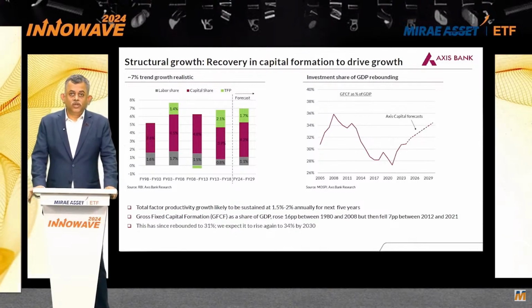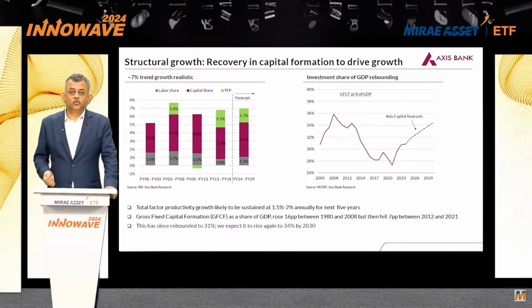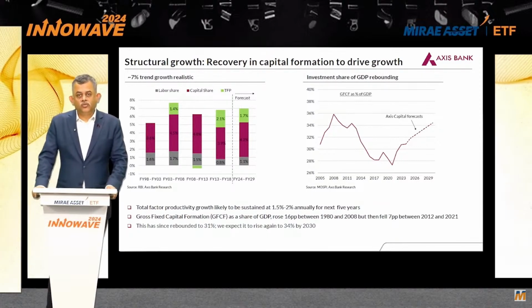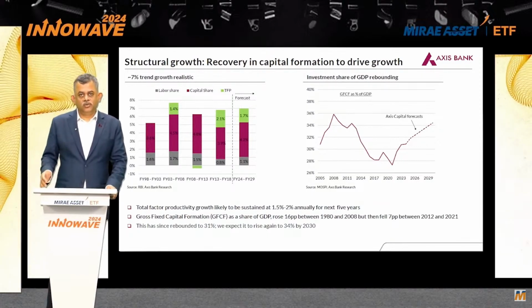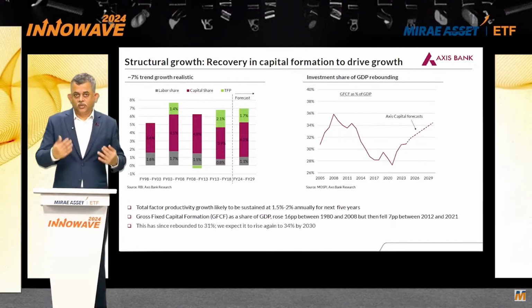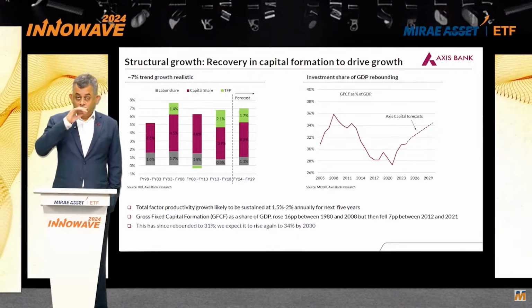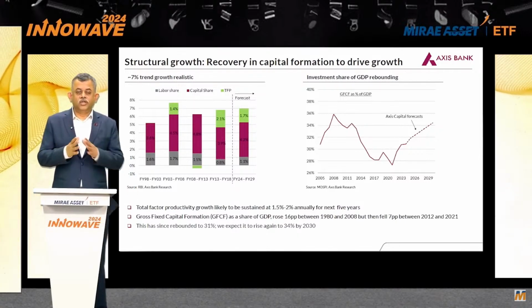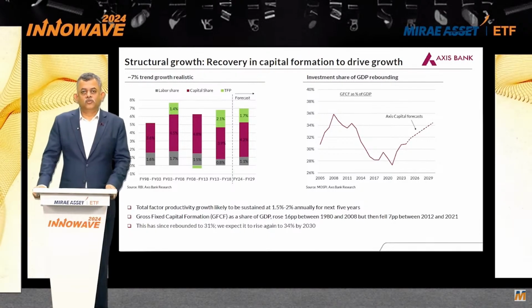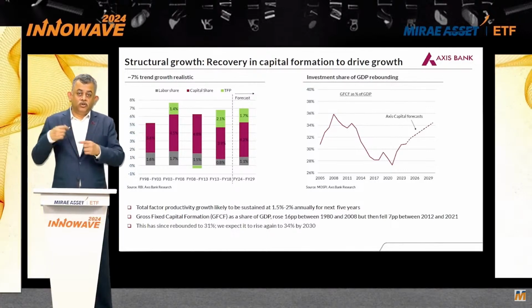There is also an improvement in the quality of workers. So the average number of years of schooling is continuing to go up. And therefore, the input of labor is actually growing at 2.5 to 3%. The labor force participation rates are also picking up, which is also supporting that level of growth. About half of that goes into overall GDP growth, and which is why 1.2% should be the contribution of labor to the overall GDP growth. Total factor productivity growth is how efficiently we